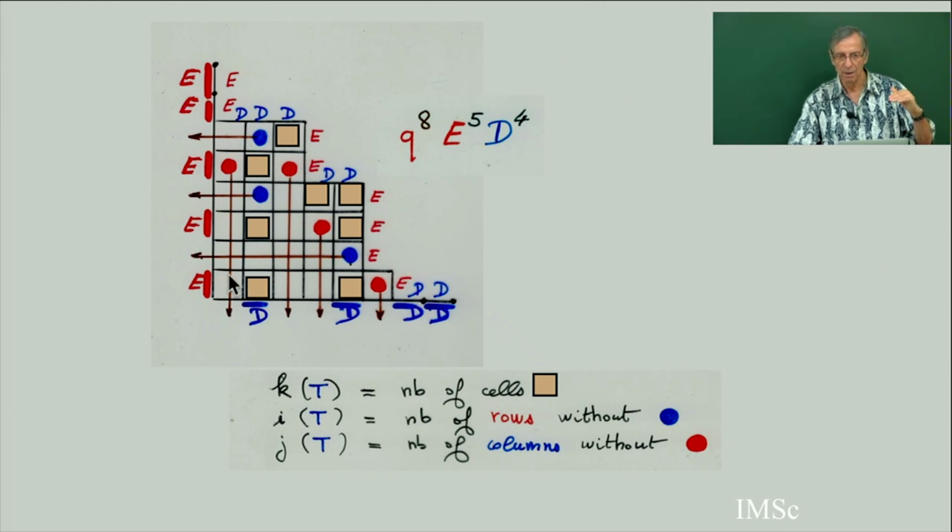This is sometimes called an open row, no blue cell in the row. The D, when there is no red cell, is sometimes called an open column. So here there is no red cell in the column, no blue cell in the row, and the number of cells like this. So you have three parameters, K, I, and J.